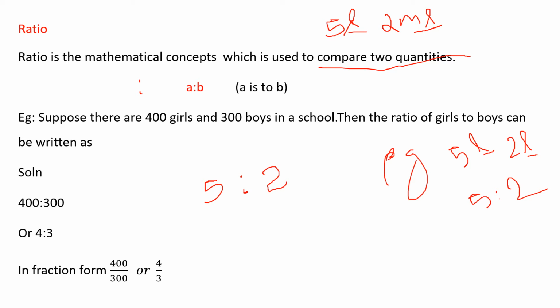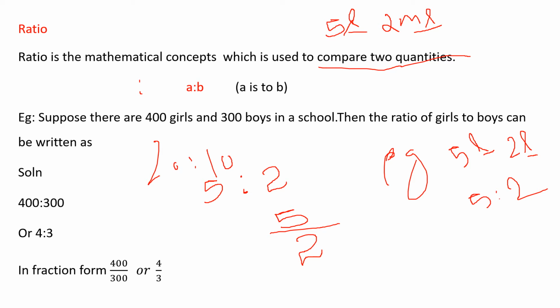So how can I represent ratio in fraction? 5 is to 2 means, in fraction, how will we represent? 5 in the numerator and 2 in the denominator. This is how I will represent it in fraction. So A is to B. Generally we will say A is to B. For example, 20 is to 10, I'll write like this, 20 is to 10.